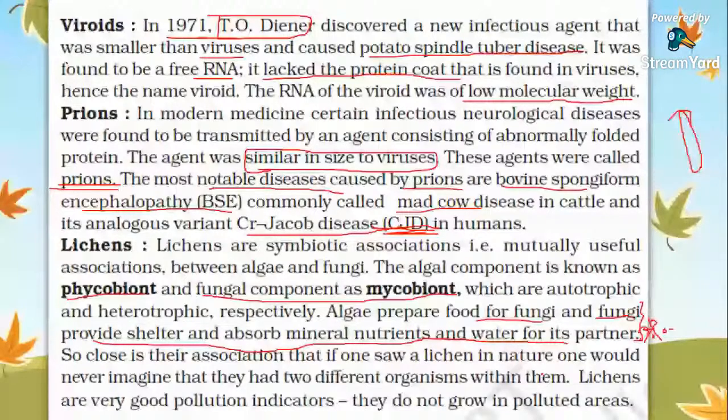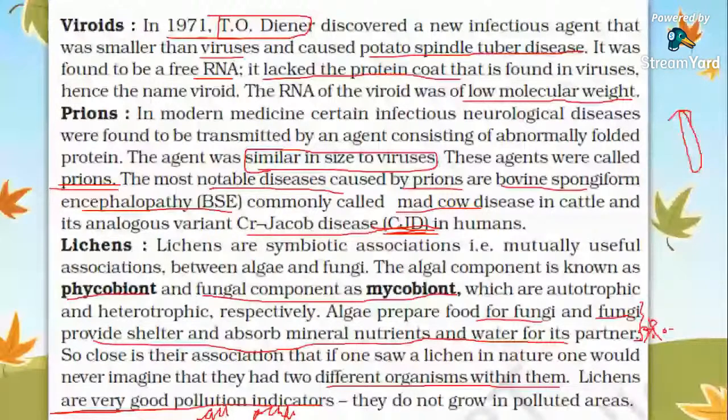So when one looks at a lichen in nature, one would never imagine that there are two different organisms within it. Lichens are very good pollution indicators. That is, they do not grow in areas where air pollution is high. Okay, so that's all for today.